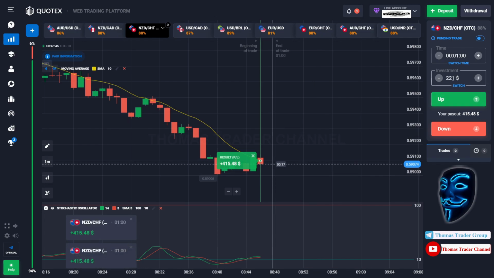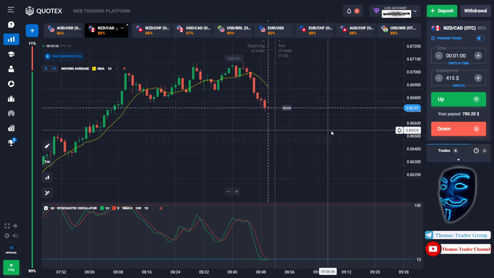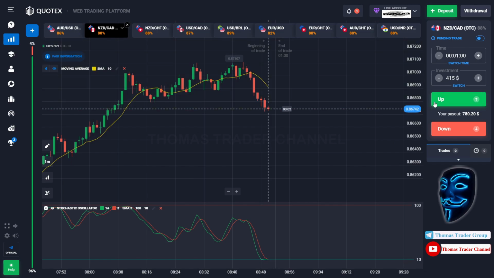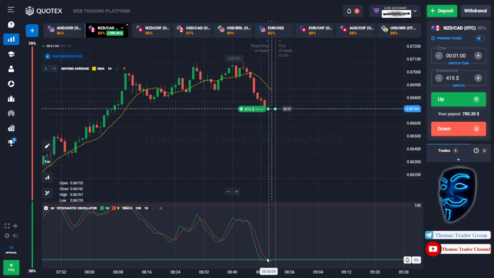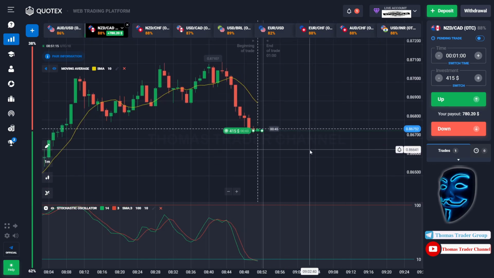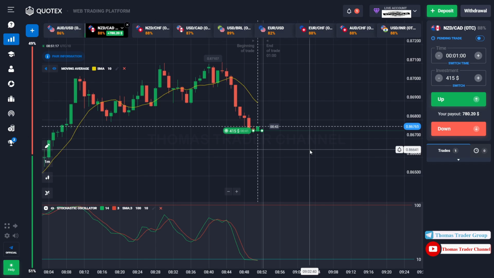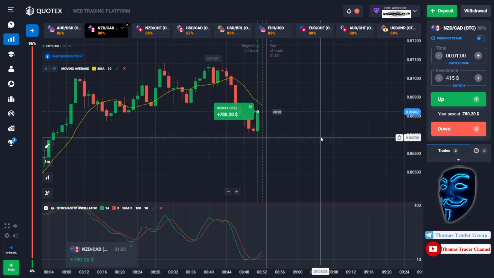Let's change our investment into $415 and let's find the other market. Over here we can open buy for 1 minute. As you can see, the market is going bearish and the market has already touched the oversold area. When the market touches the oversold area, it will make a rebound and it will make a correction to the moving average line before it continue the bearish trend. Let's prove it and let's wait till the end of our trade. And we made a right prediction over here. We made a profit of $780.